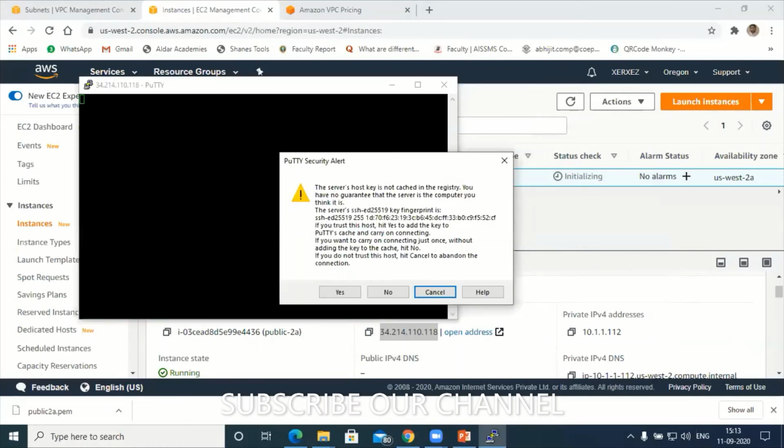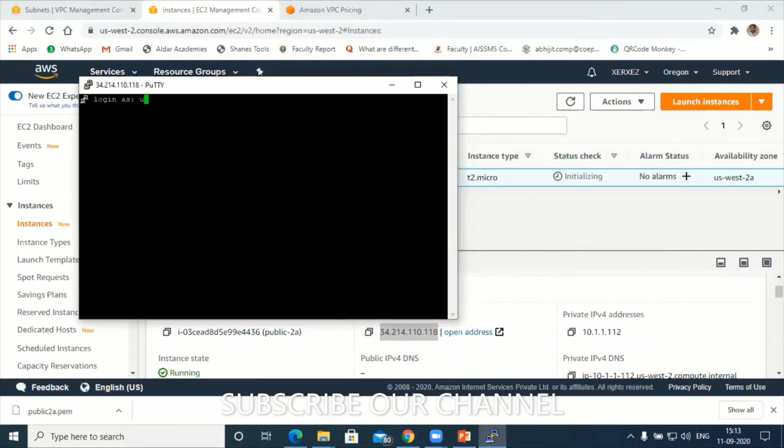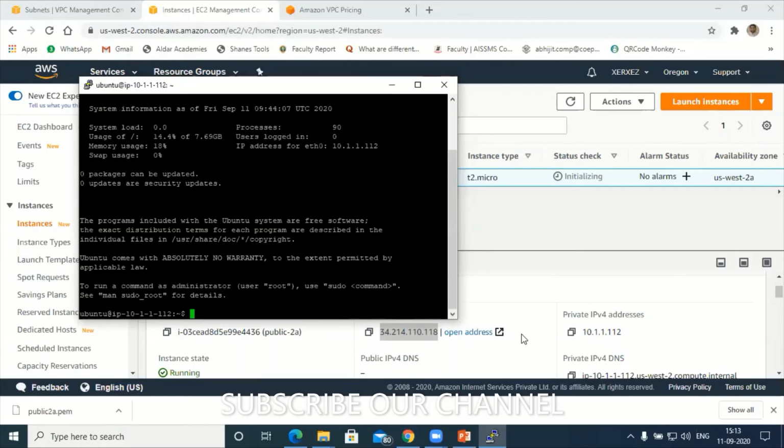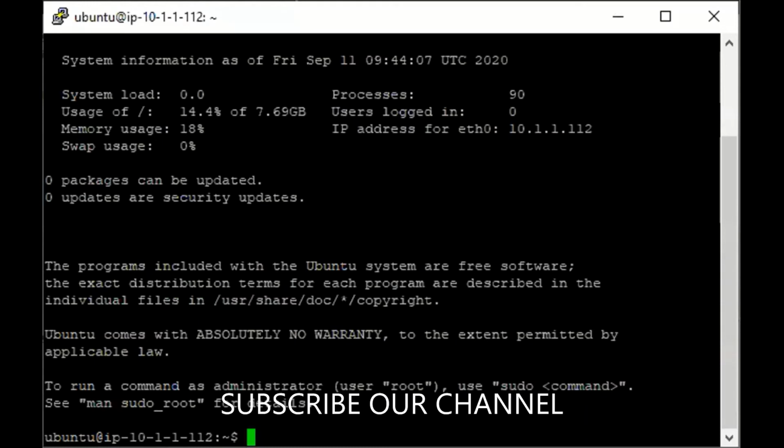Okay, open it. Ubuntu. Hope you can see now. Hello, participants. Can you see this one command? Can you see the private IP address? What is the private IP address? 10.2.1.2, okay, 1.1.2. That means this EC2 server is deployed inside my VPC.